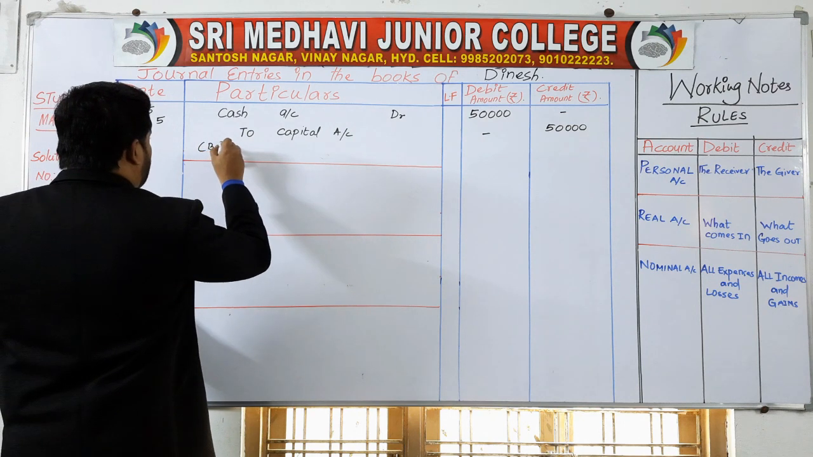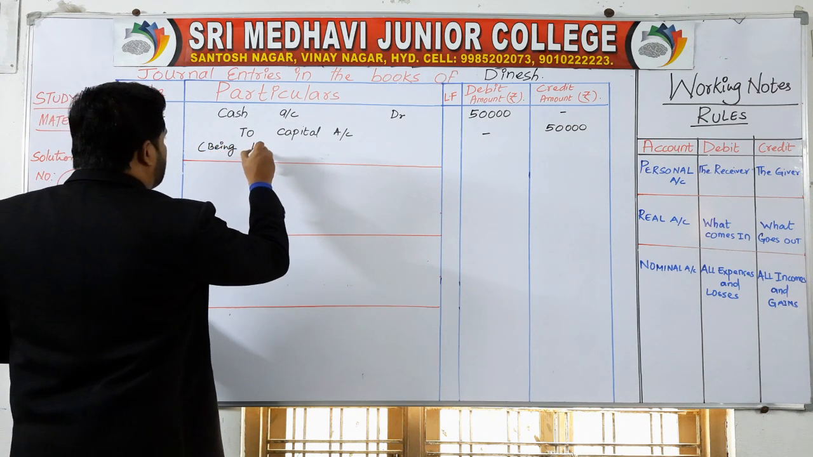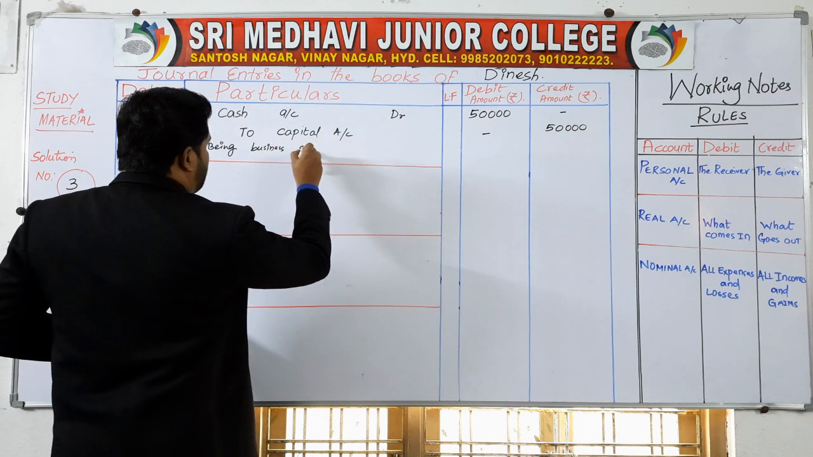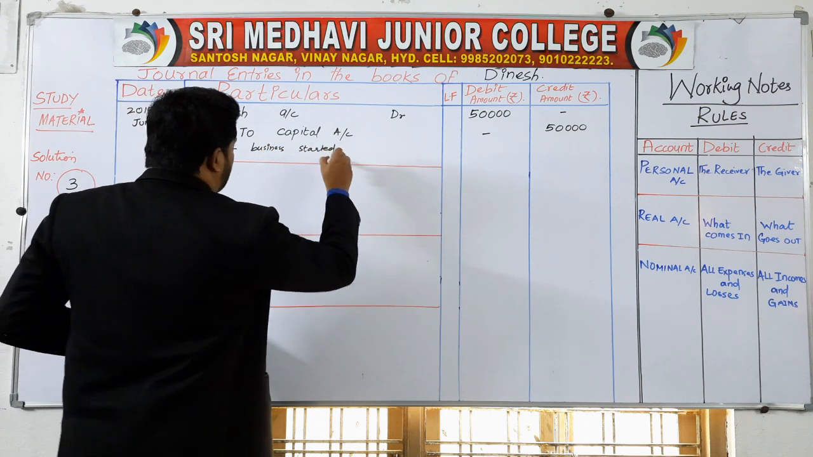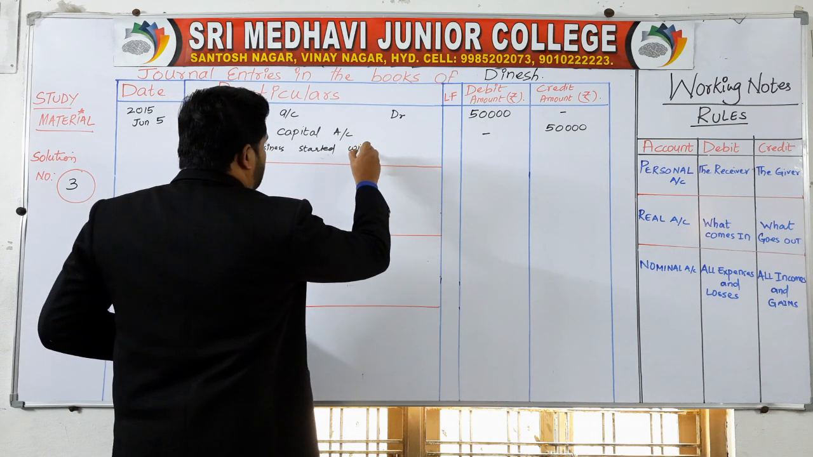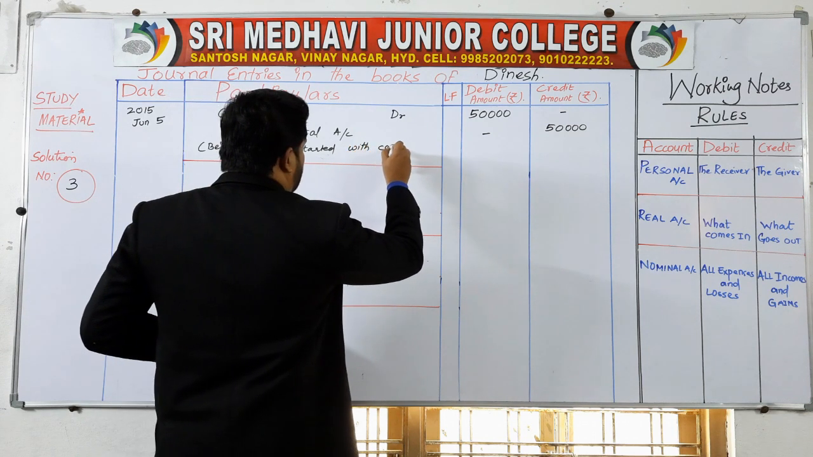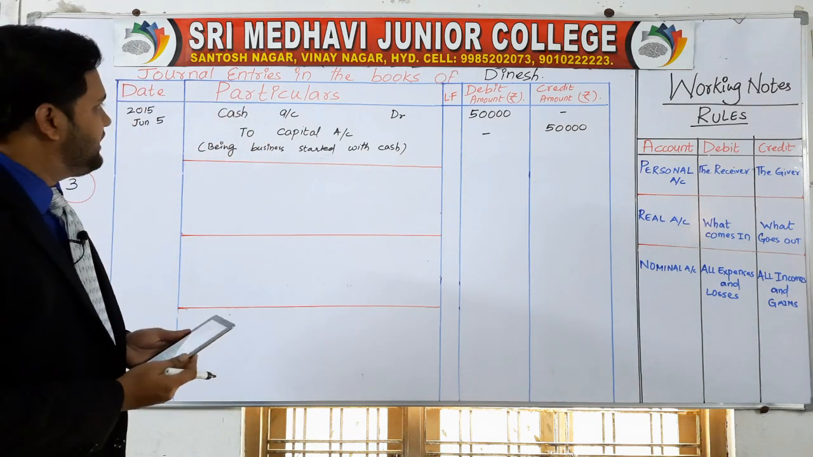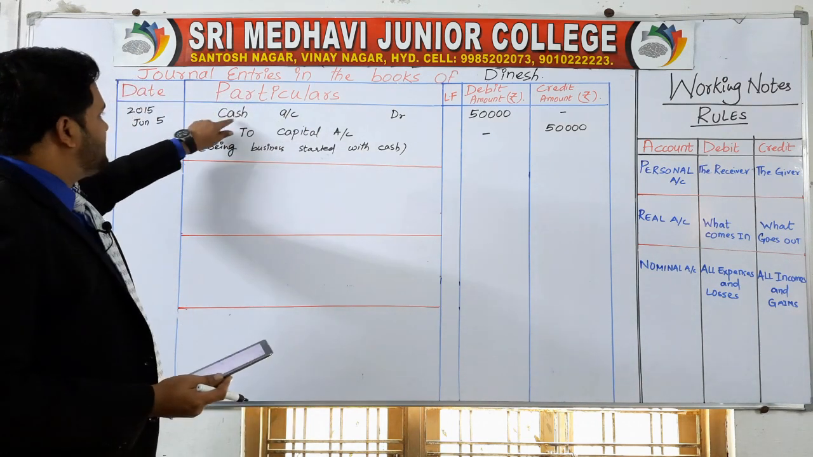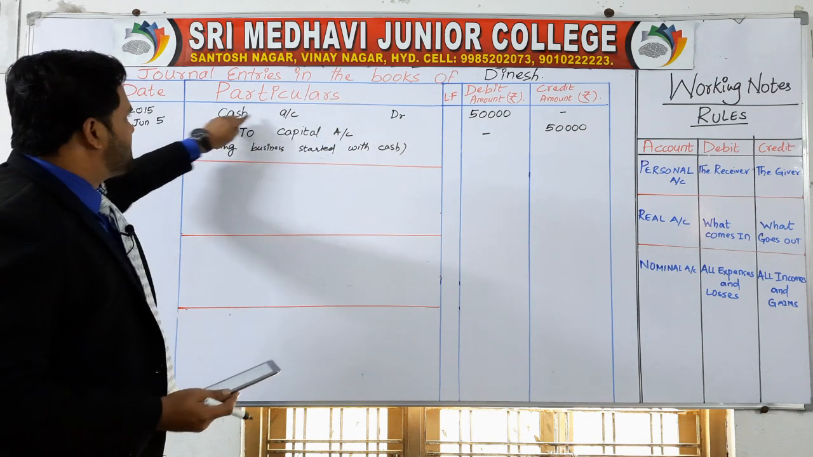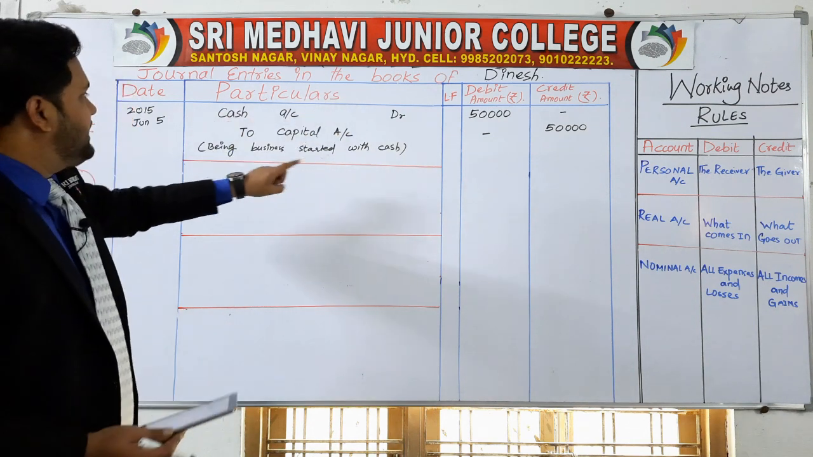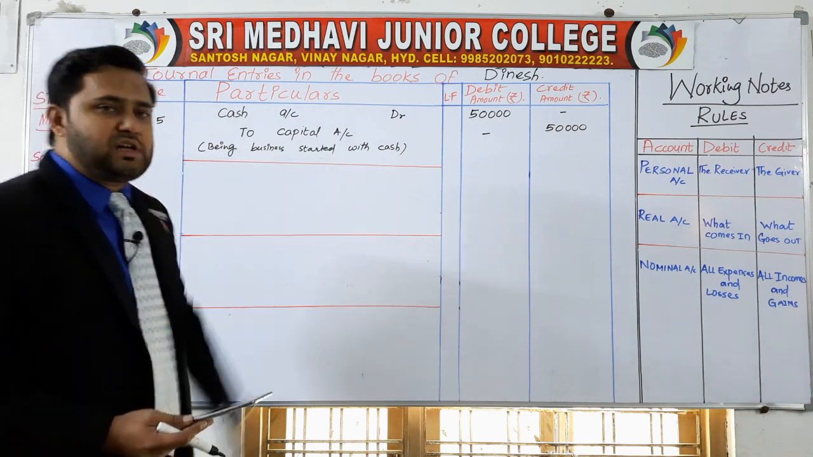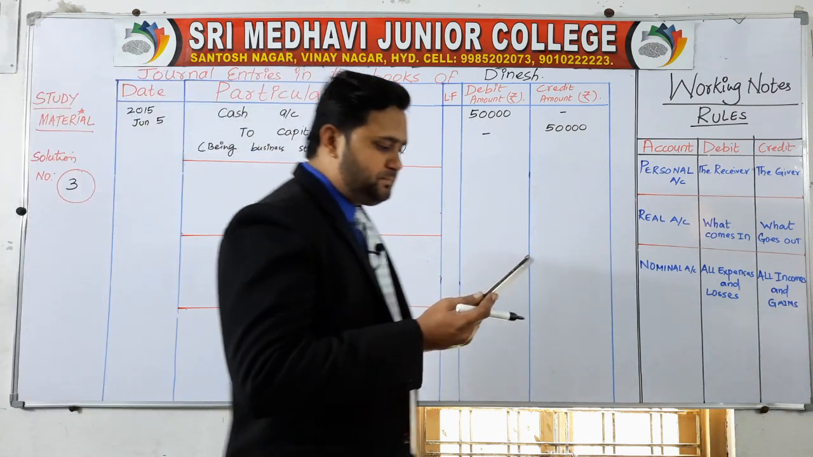Being business started with cash. This is how you have to write the journal entry. First write the journal entry, cash account debit to capital account 50,000, and narration, being business started with cash.